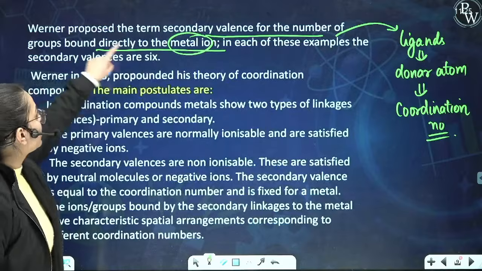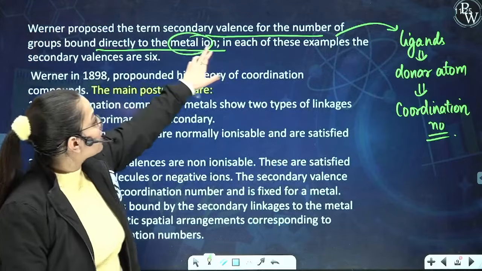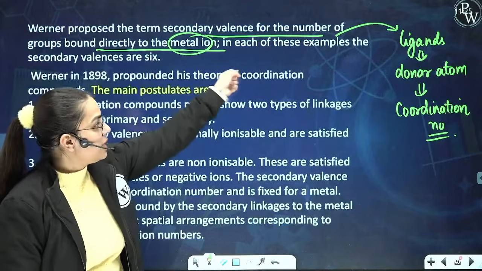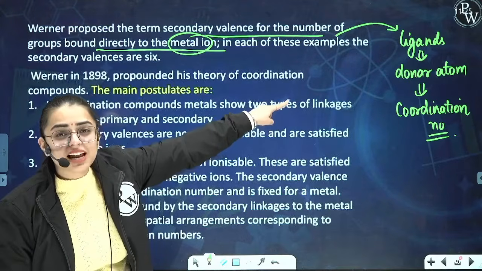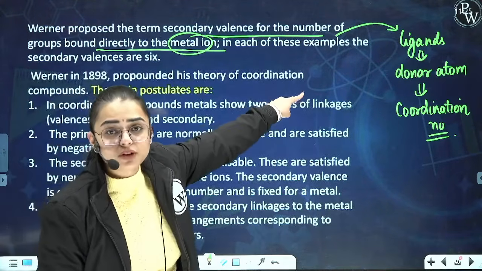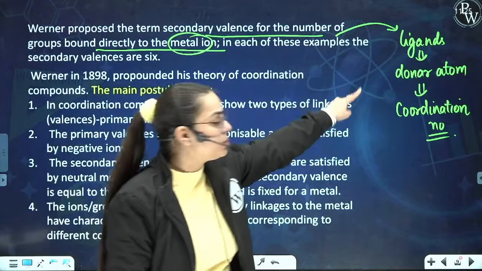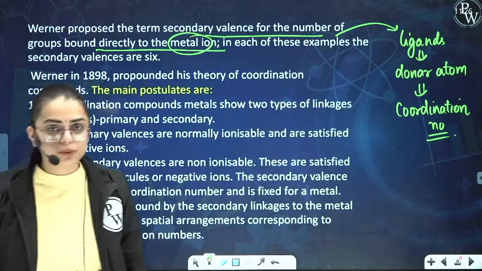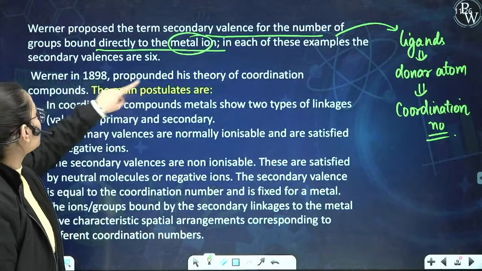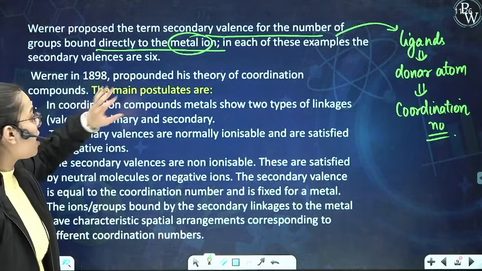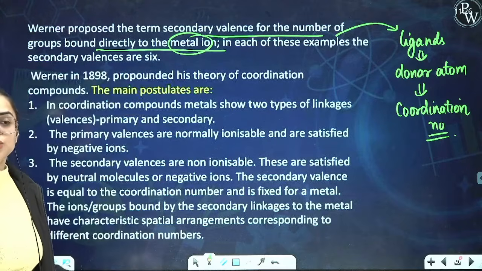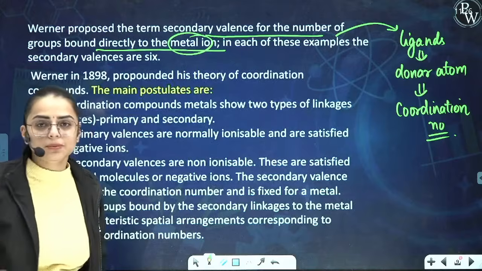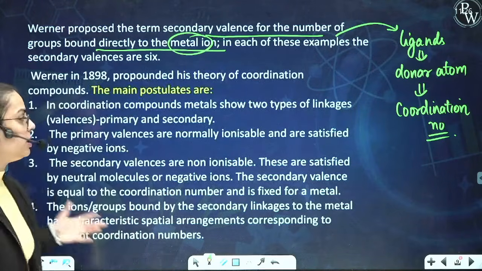See the line over here again. Werner proposed the term secondary valence for the number of groups bound directly to the metal atom. The ones that are bound directly to the central metal atom, or which are donating the lone pair of electrons to the central metal atom, are the ligands, the donor atoms or the coordination number. Is it clear to you people? Great. Now see the next line. In each of these examples, the secondary valencies are 6. In the upcoming cases, you can see in the NCERT, and you can automatically see the coordination number.